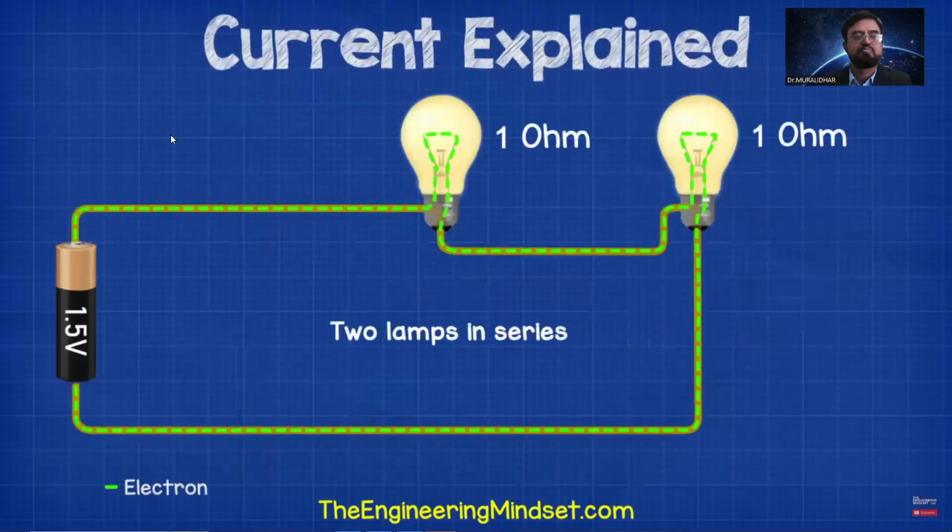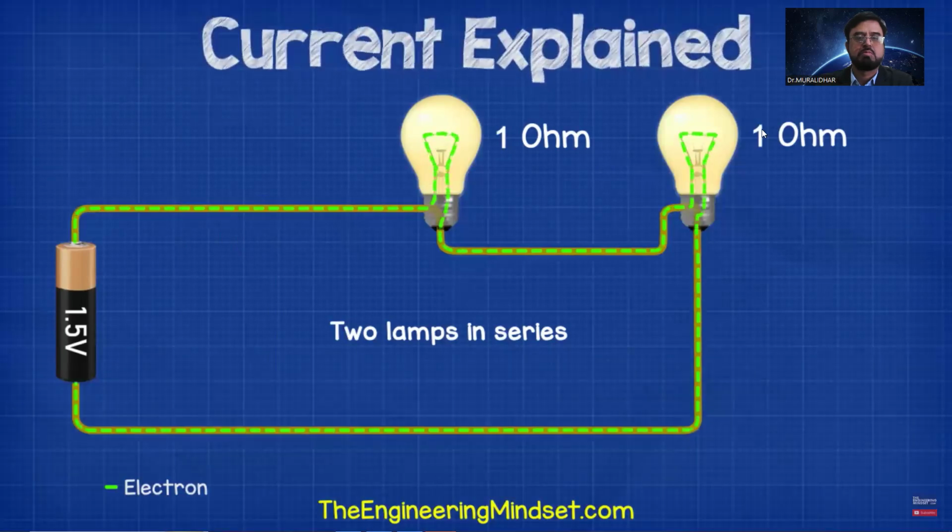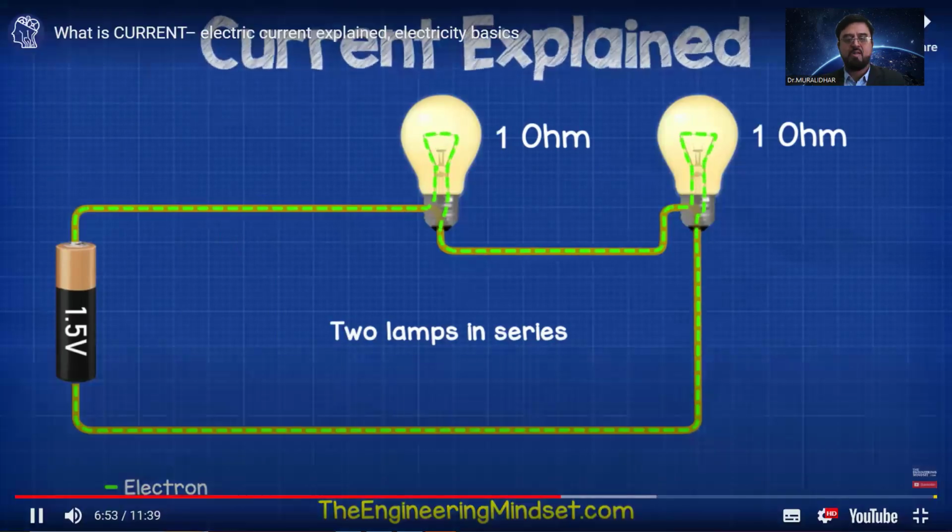If we add another lamp to the circuit, connected again in series, the lamp also has a resistance of 1 ohm, then we are adding more resistance to the circuit so the electrons are slowed down.